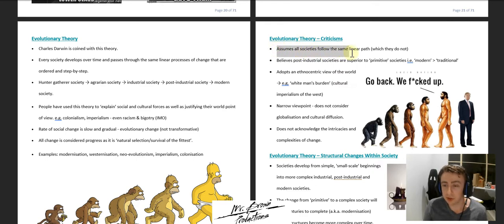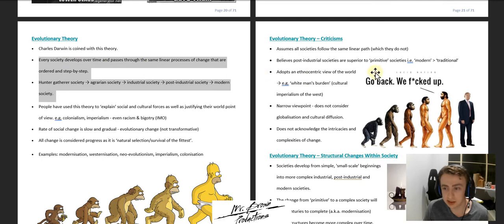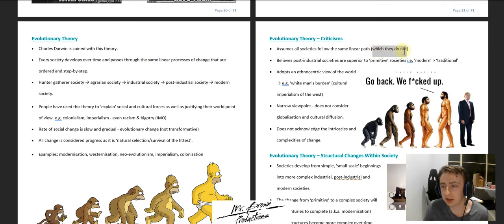It assumes that all societies follow the same linear path, that, you know, everyone goes from A to B, as we see here. But we know for a fact that that's not true. Societies often follow very different paths to get to where they are. So that's a criticism of evolutionary theory.